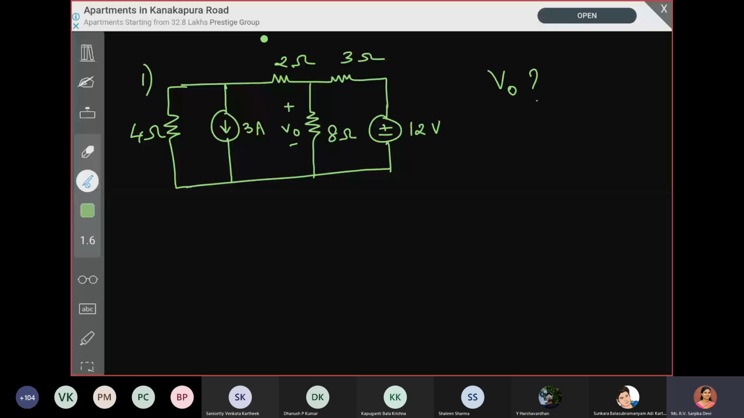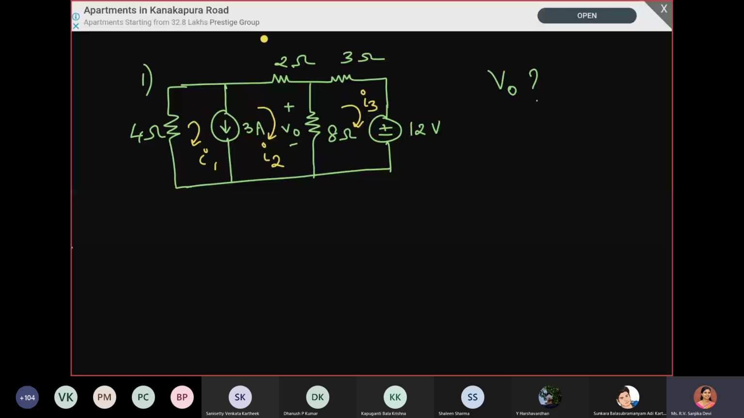Now you can just see the circuit. There is a voltage source and there is a current source. For mesh analysis, we will be applying KVL. For the 12 volt source, we don't have any problem, but for the current source, we will have an issue. So we have to create a super mesh. How do we create a super mesh? By removing the current source. The remaining circuit, if we redraw, gives us the super mesh.